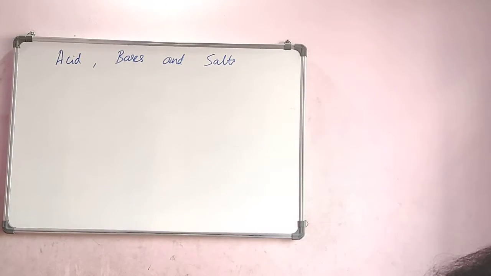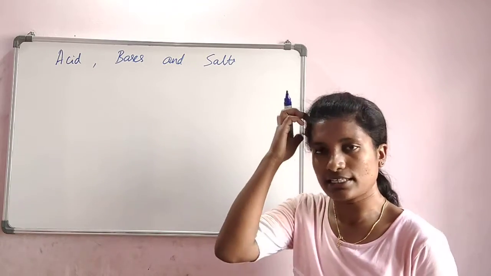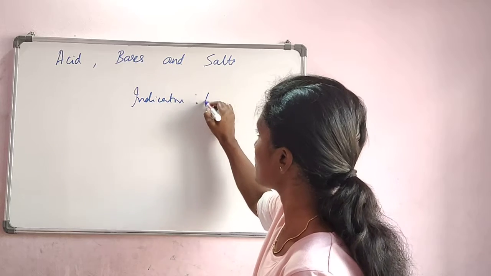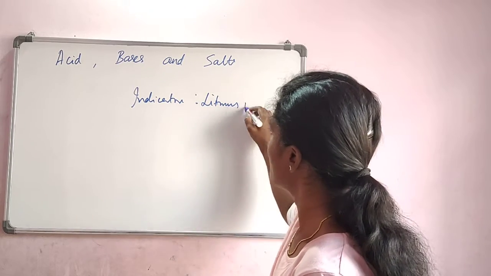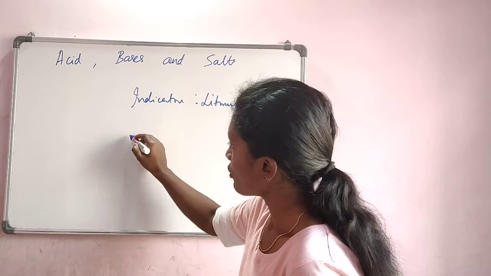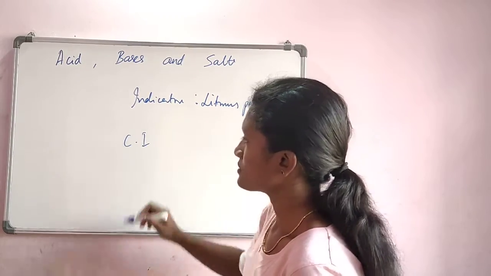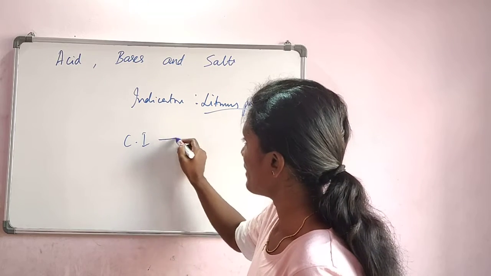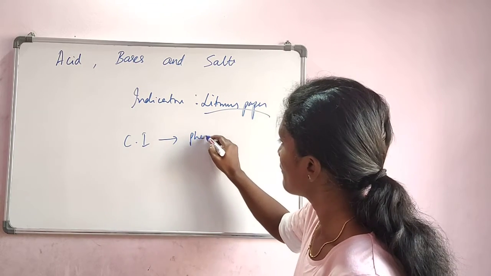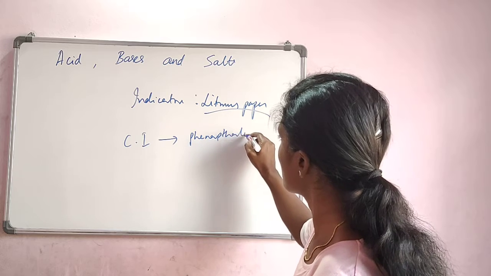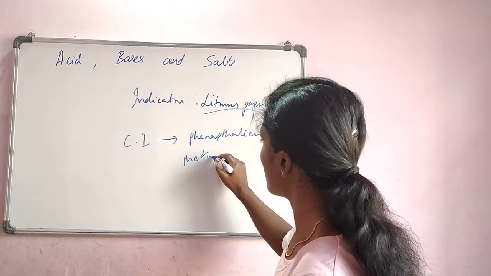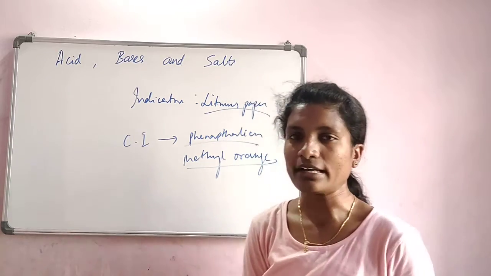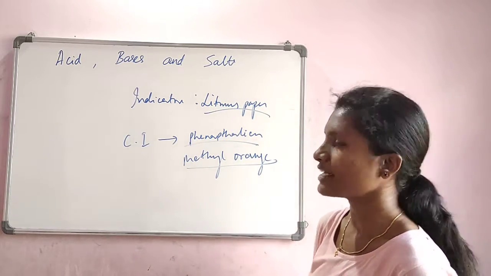Next. So what are some of these indicators? One, as I told, is litmus paper. And there are also some chemical indicators. Chemical indicators are man-made, whereas litmus is a natural one. Those are phenolphthalein and methyl orange. These are chemicals used in laboratories to check whether the given solution is an acid or a base.